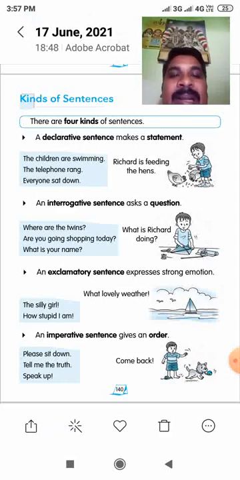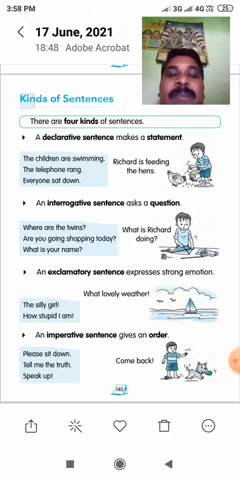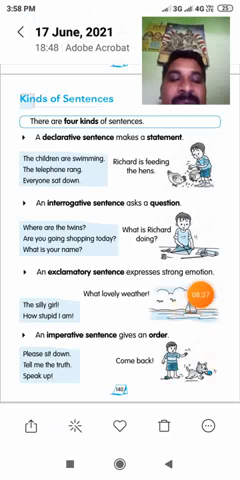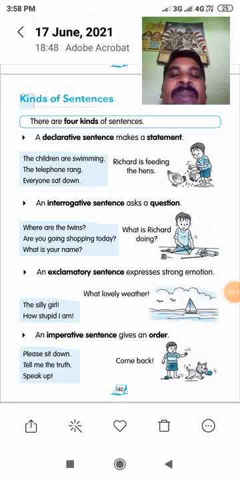When you learn direct speech and indirect speech, without knowing these kinds of sentence, you can't learn direct speech and indirect speech. Because of that only, I am taking this grammar class. Therefore, these 4 kinds of sentences are very important. Repeatedly I am saying, so you don't forget that this grammar is very important. Okay.